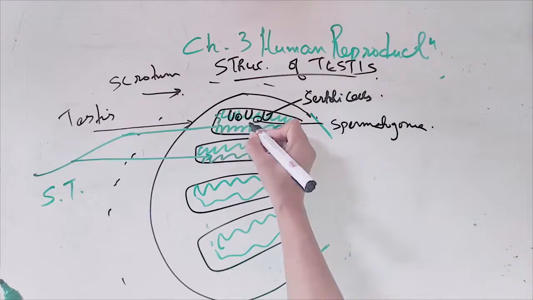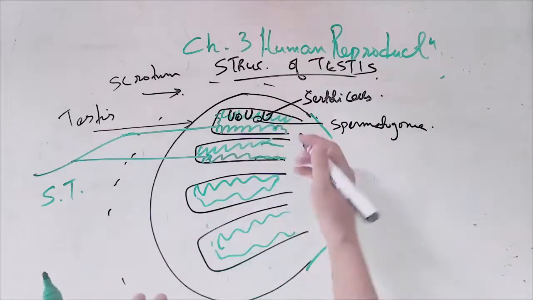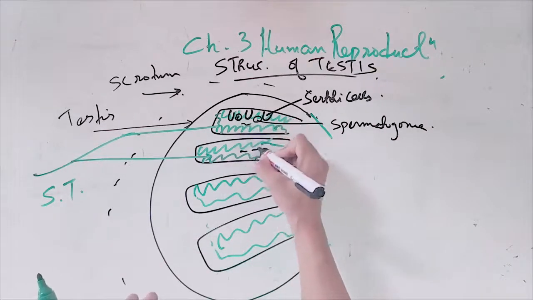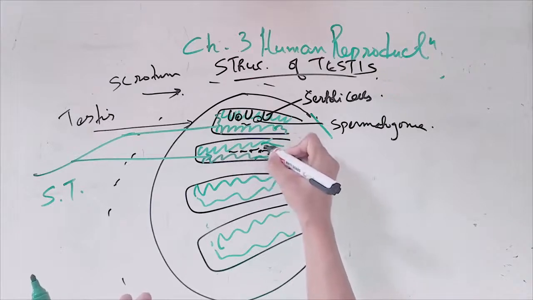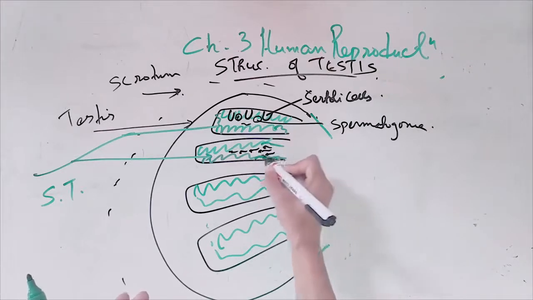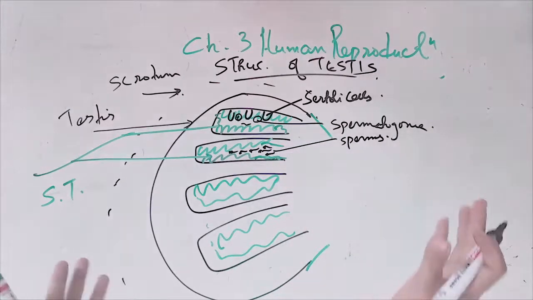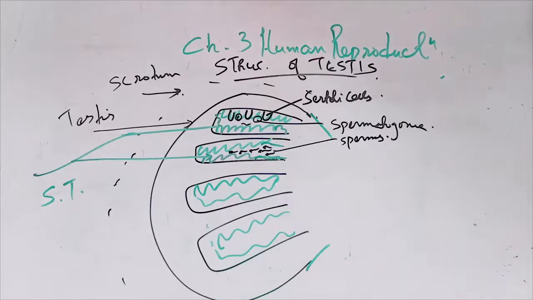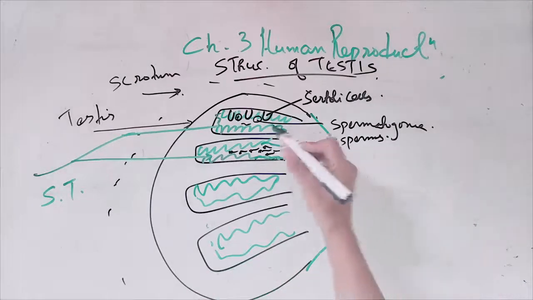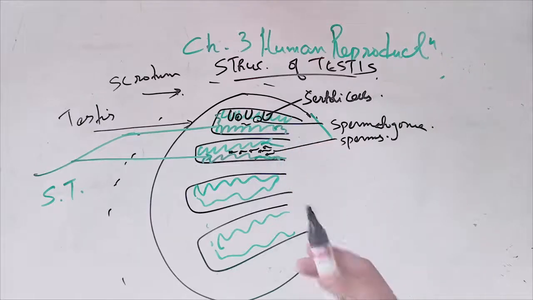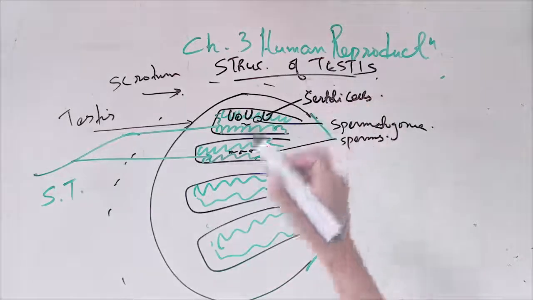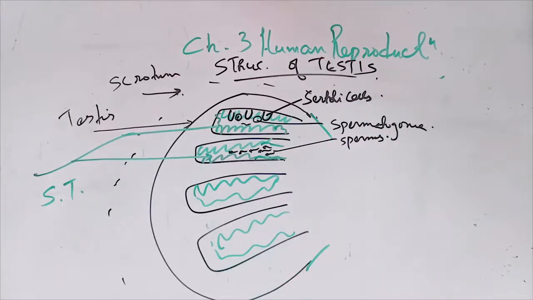Spermatogonia will give rise to sperms by meiosis, obviously cell division. And for that to develop, the spermatogonia cell here has to have food, and that food is coming from Sertoli cells. So sperm has a head, it has a tail. Alright, we'll study the structure of the sperm in detail later.